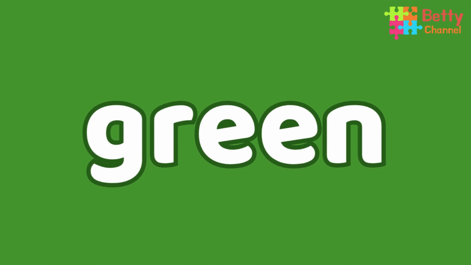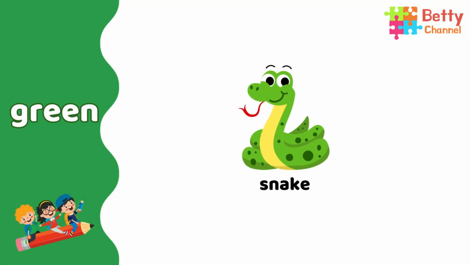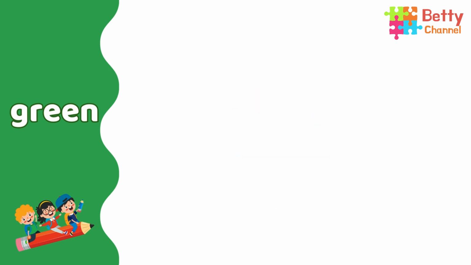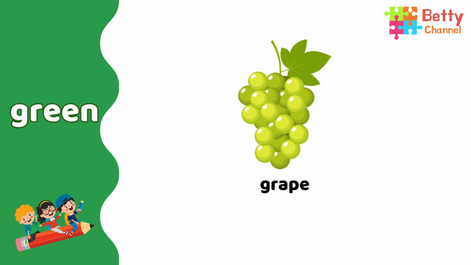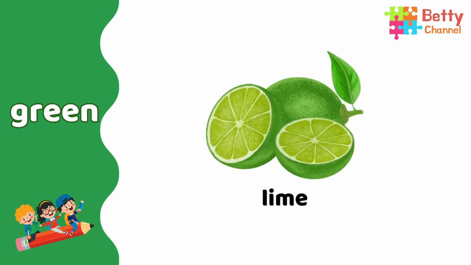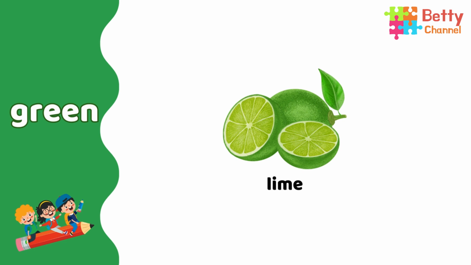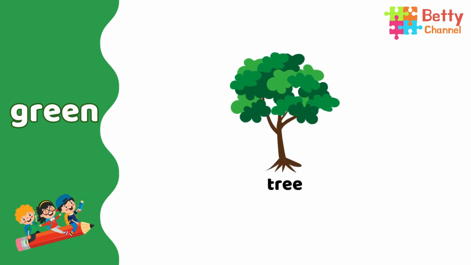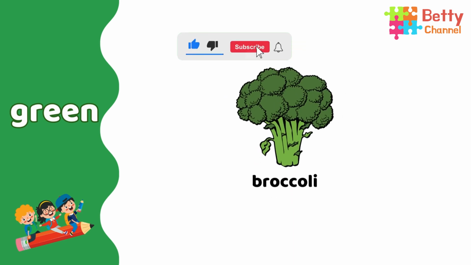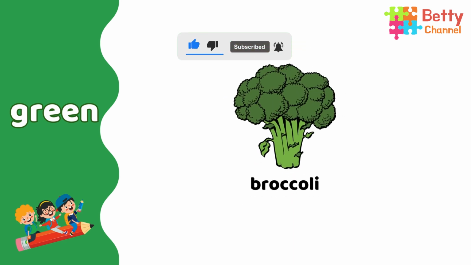Green. Snake. Snake is green. Frog. Frog is green. Grape. Grape is green. Lime. Lime is green. Tree. Tree is green. Broccoli. Broccoli is green.